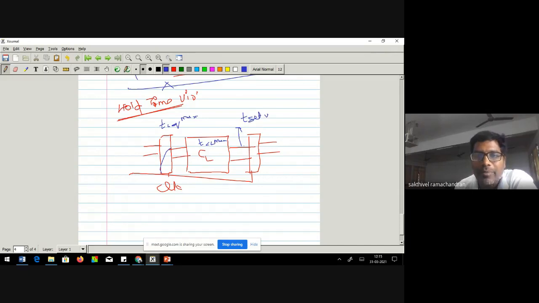Here you need to have some time well in advance. We said setup time. Now for this flip flop, you also have something called hold time. Every flip flop will have setup time and hold time. What we said about hold time is that it is the maximum amount of time that the data needs to be available.